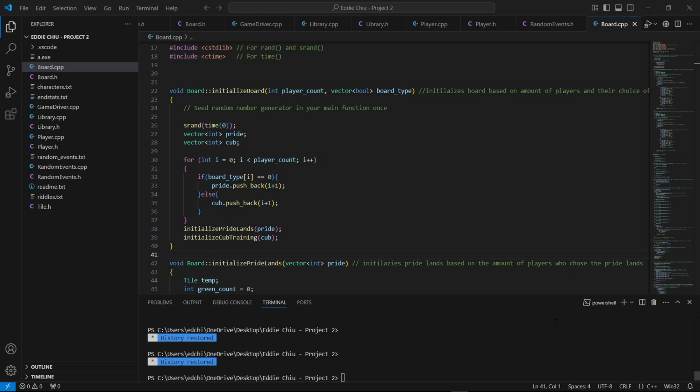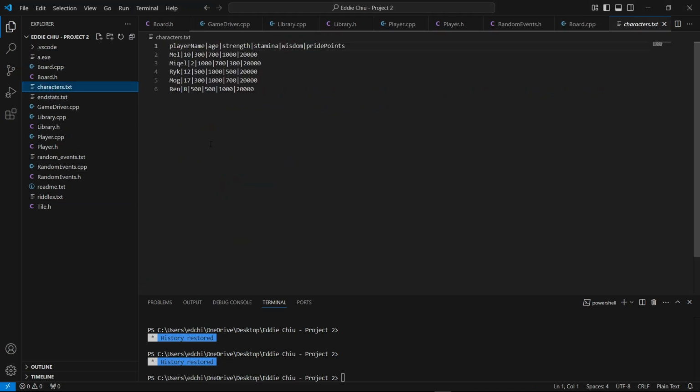And our idea for the project was to use the baseline the rubric gave, but we changed a couple things around. Our first change was the characters.text. We made new characters. Those were our new characters. We also changed around their stats a bit, so they're more heavy to one stat than another.